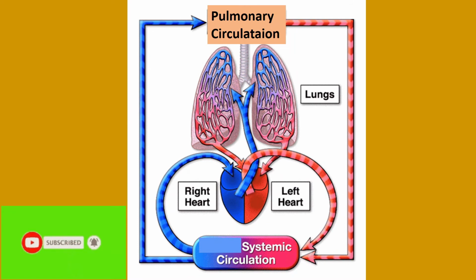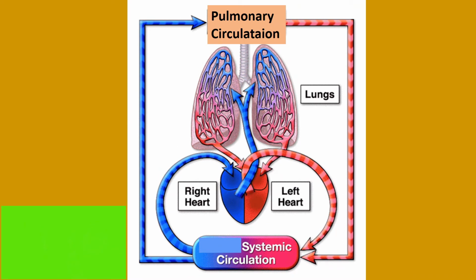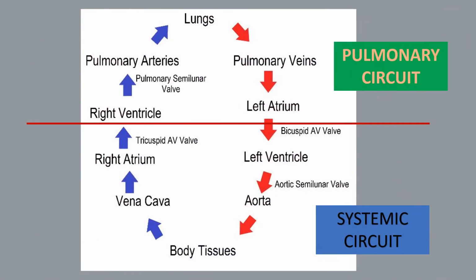Second, systemic circuit. The left ventricle receives the oxygenated blood from the left auricle, and the systemic aorta arises from the left ventricle. It carries oxygenated blood to body parts. From the body parts, deoxygenated blood is collected by the superior and inferior vena cava. It reaches the right auricle. This is known as the systemic circuit. In this way, in these animals, the blood flows through the heart twice for completing one circulation. It is called double circulation.